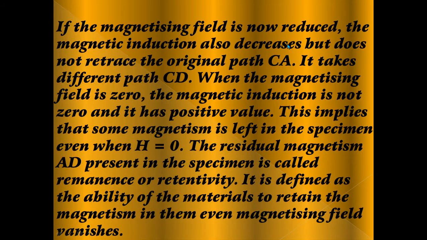When the magnetizing field is 0, the magnetic induction is not 0 and it has a positive value. This is also an important point.